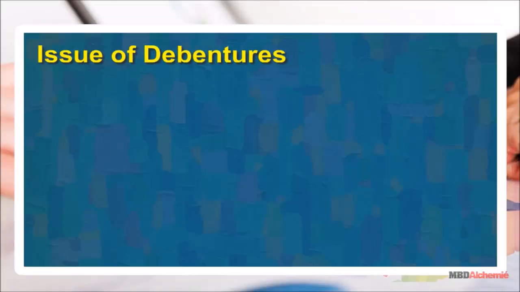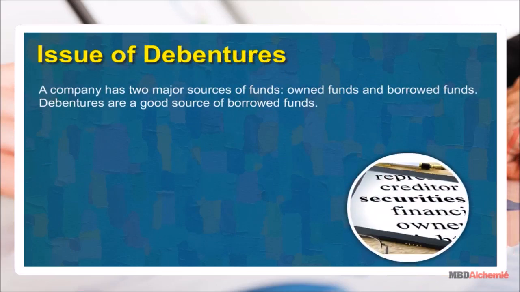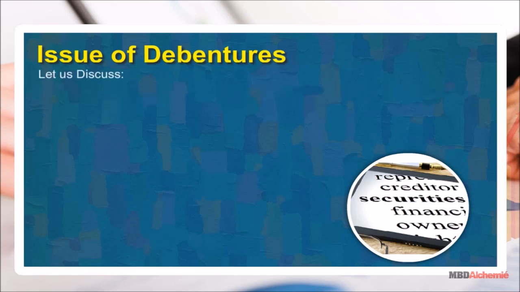Issue of debentures. Introduction. A company has two major sources of funds: owned funds and borrowed funds. Debentures are a good source of borrowed funds. Let us discuss debentures and types of debentures.